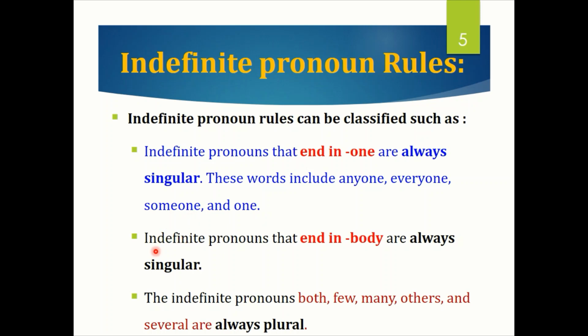Then you should also know that indefinite pronouns that end in body, like somebody, nobody, everybody, are also used as singular. But there are some indefinite pronouns like both, few, many, others and several. They are always used as plurals.